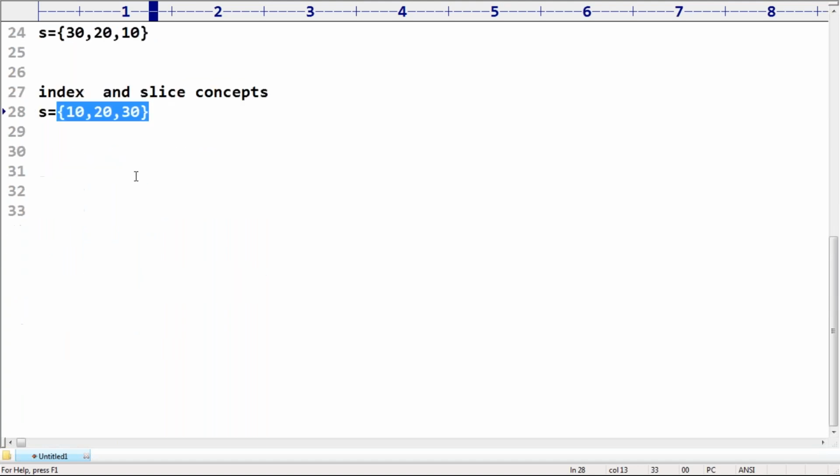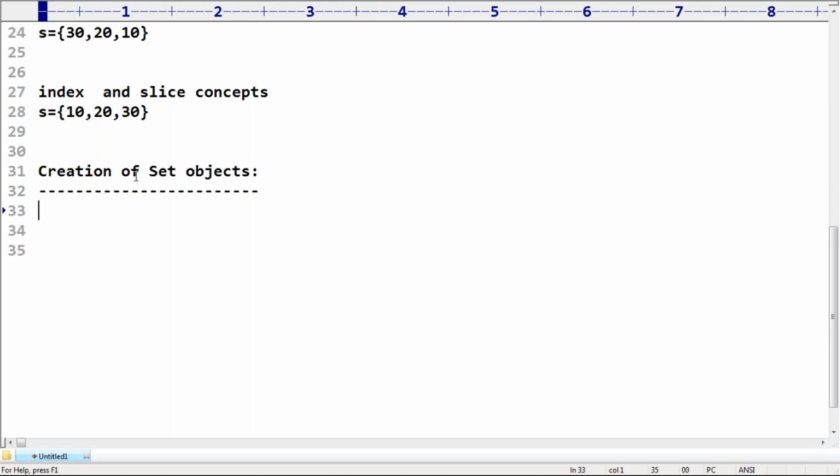So how to create set objects? What are the various possible ways? Very simple. Within curly braces, you can specify the values. That itself is possible, no problem at all.